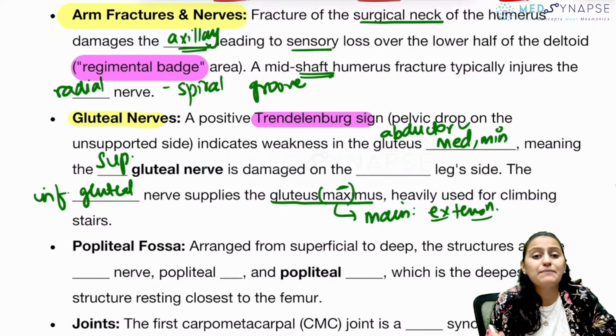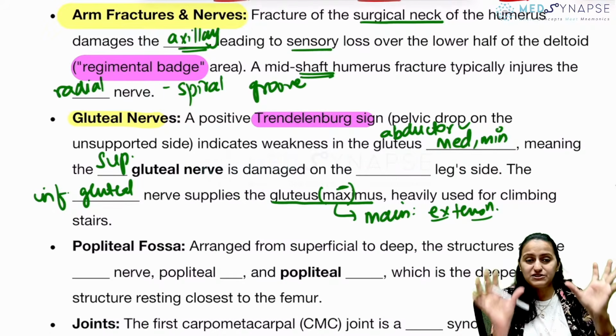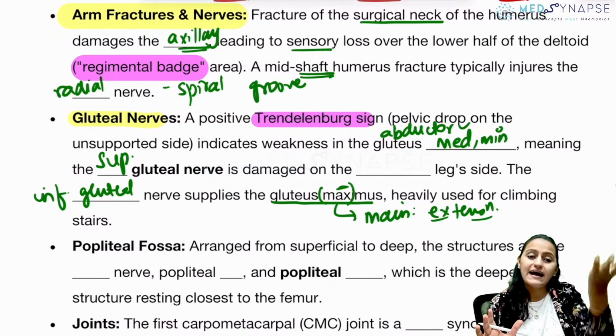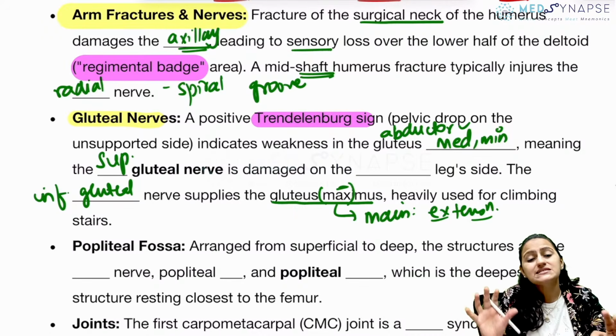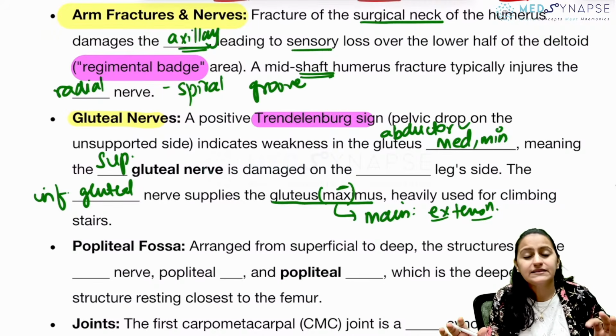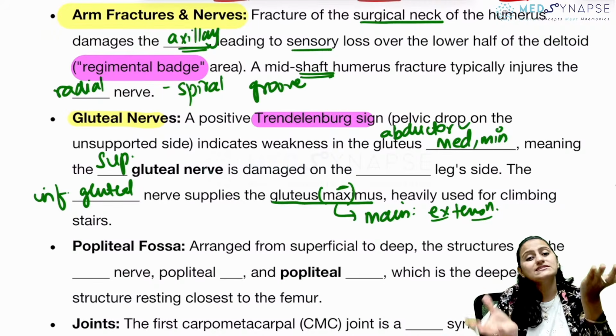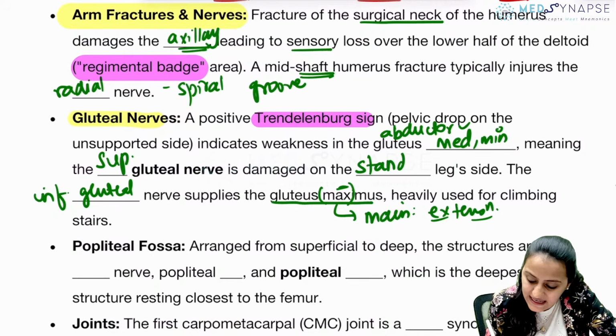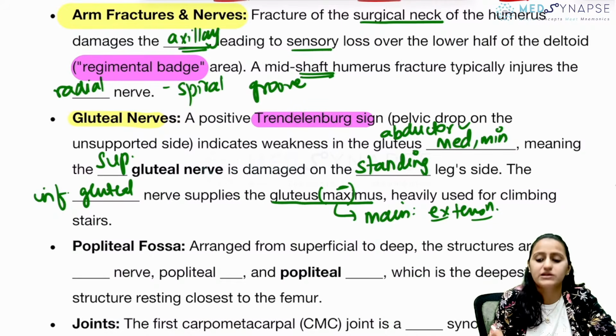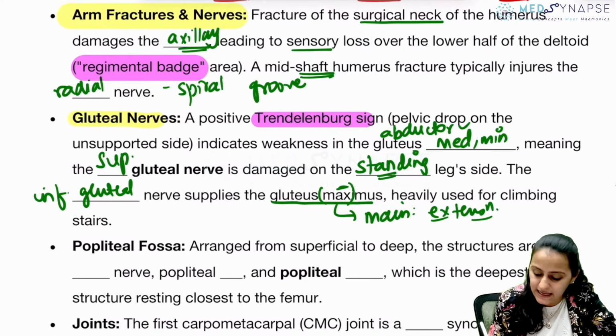So that is damaged on what leg side? The patient is standing on one leg and there is the other side that you are looking at. So tell me which side is affected? The side which is dropping or the side on which the patient is standing? Remember, it is the standing leg side that is supported. Remember, standing AN: standing side is abnormal.